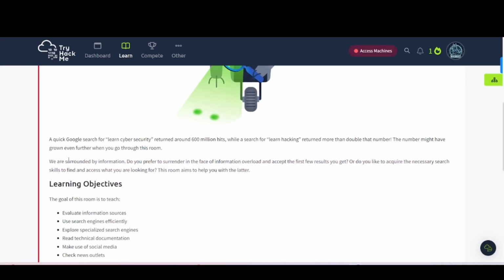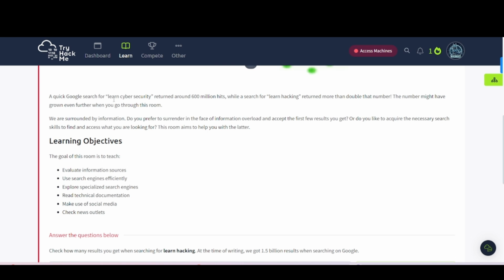Task 1, Introduction. A quick Google search for Learn Cybersecurity returned around 600 million hits, while a search for Learn Hacking returned more than double that number. The number might have grown even further when you go through this room. We are surrounded by information. Do you prefer to surrender in the face of information overload and accept the first few results you get, or do you like to acquire the necessary search skills to find and access what you are looking for? This room aims to help you with the latter.